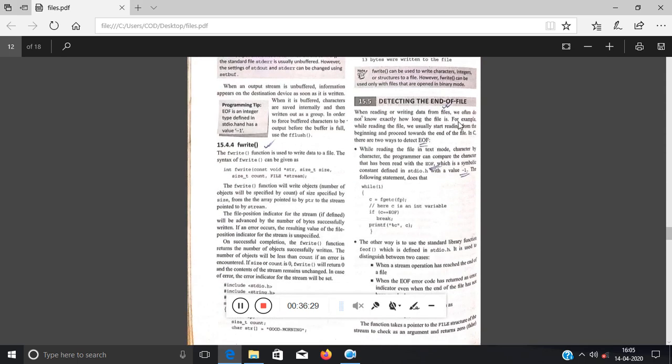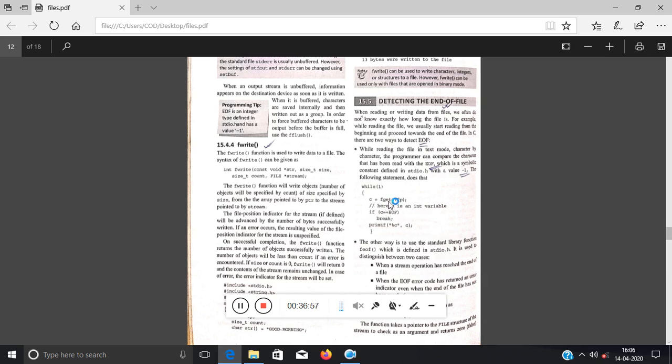Now detecting the end of the file, I have told you EOF means end of the file. It is also equivalent to -1, right? This is another way of reading from the file. What they have done: while(1) means they have gone into an infinite loop. Inside that they have used fgetc(fp). That means it will fetch each character from the file and store it into c. c is an int variable.